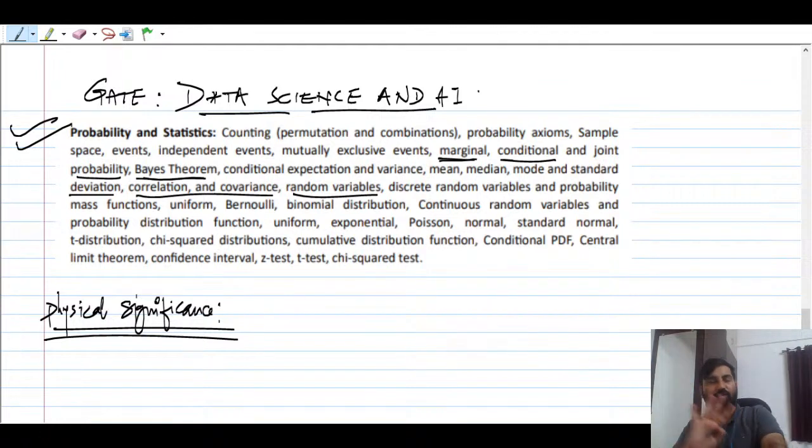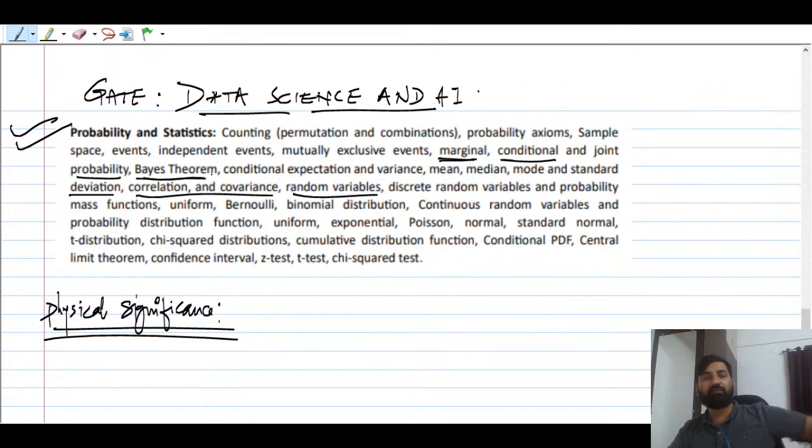One of the very important reasons is that if you're going for the electronics paper, you should be good at probability and statistics, let me tell you. Then only you can become a topper in GATE and achieve below 10 rank. So probability and statistics plays an important role. It will help you in communication systems, and you can gain good marks in aptitude as well as in probability questions. We will also see the physical significance of a random variable and distributions.